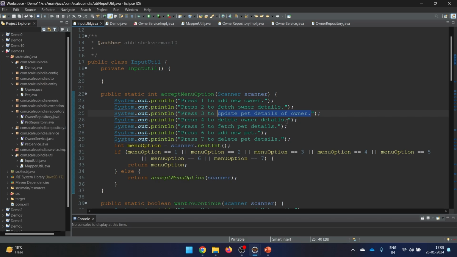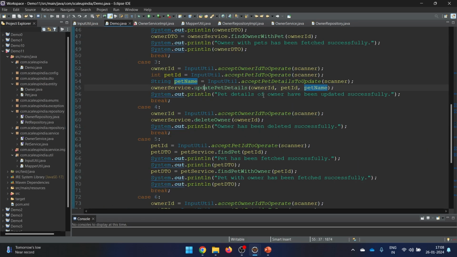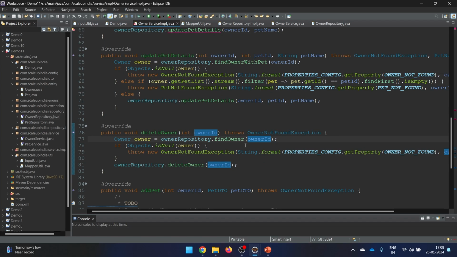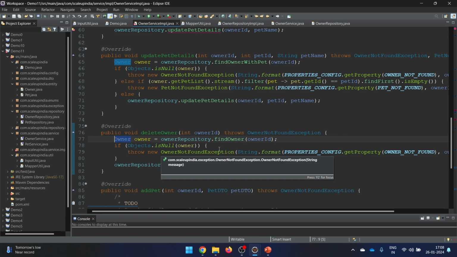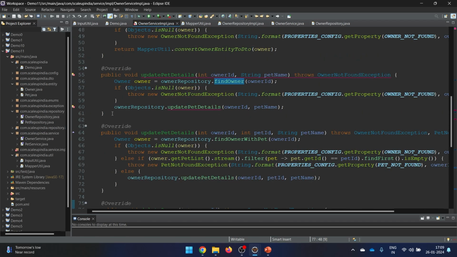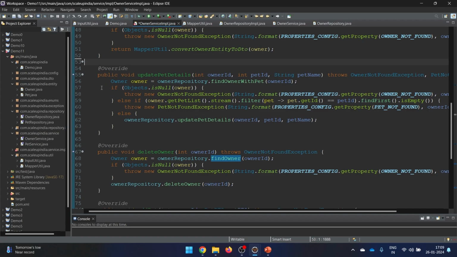Now the next one is to delete the owner details. So let's go here. I just need to get the owner ID, so that I've accepted, and I'll go in this particular method. So find the owner ID. Again here the important thing, this time we need to delete the owner. So currently do we want anything from this, like do we want any pet details as of now? The answer is no. We are not going to delete it anyway directly, we are still going to provide the owner ID. So here this method is going to be enough for us. You don't need to go for find owner with pet, this is going to be sufficient. And we forgot to delete this method, so let me delete that one.